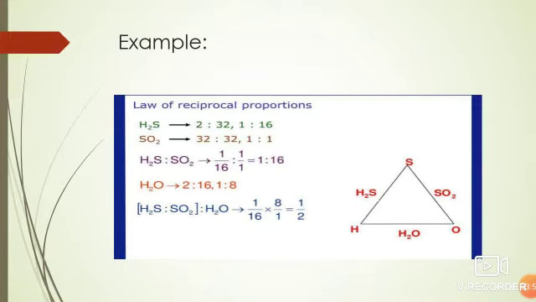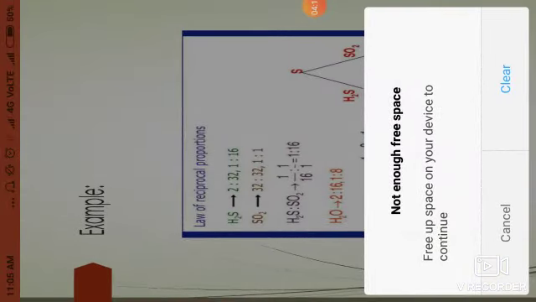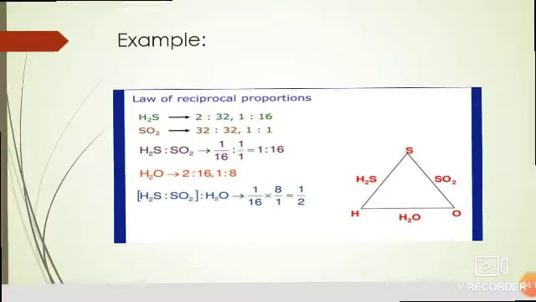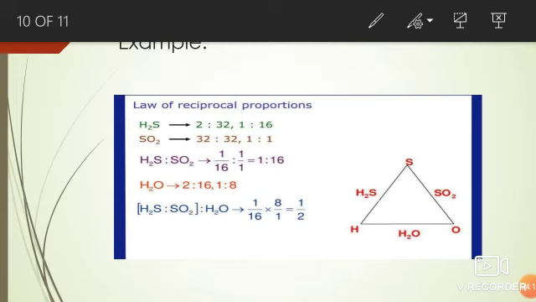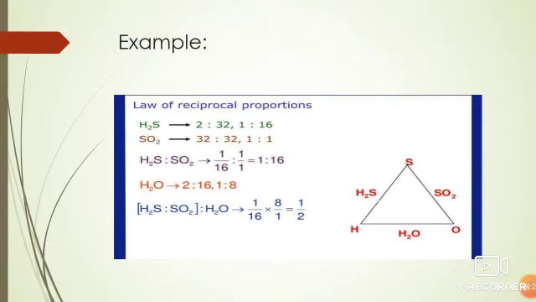In the first example, there is H2S. The atomic weight of hydrogen is 1, whereas the atomic weight of sulfur is 32. So the ratio between these is 1 to 16. Similarly, in another example, you can see there is SO2.